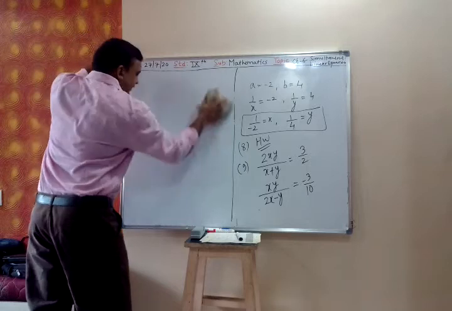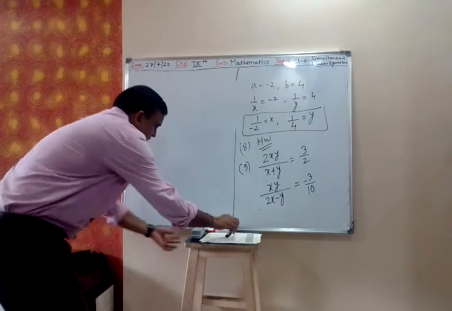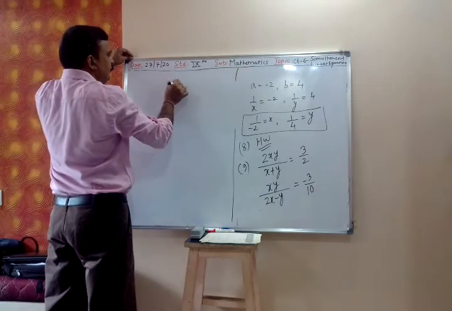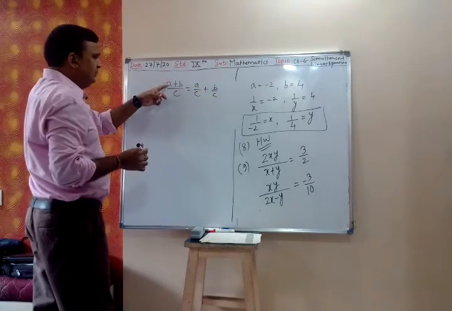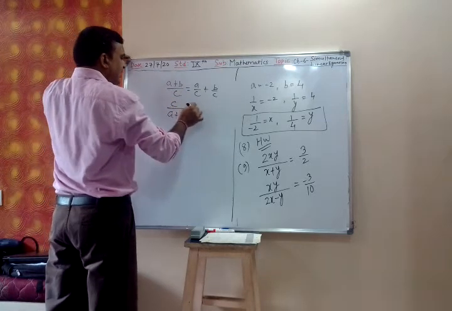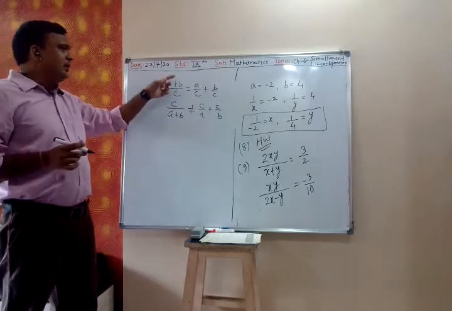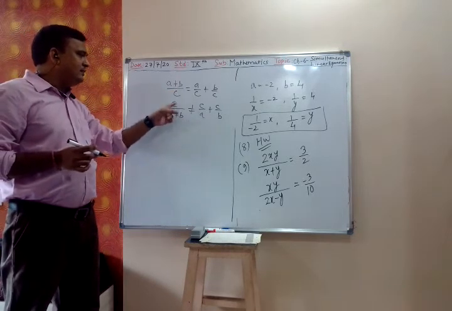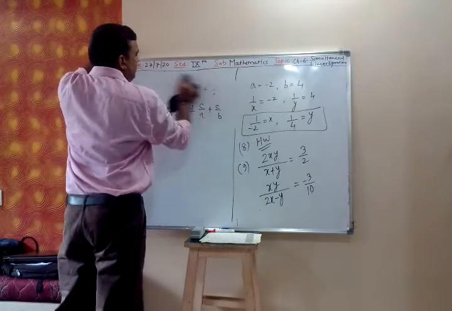So what will I do? I will take reciprocal first. I am just explaining this part. See, a plus b upon c, we write a by c plus b by c. A plus b upon c I can write a by c plus b by c, but c upon a plus b, I cannot write c by a plus c by b. Remember this: whenever there is plus in the numerator, then only I can split. So c upon a plus b, I cannot write c by a plus c by b. So this I have to write in the form of a plus b upon c first.